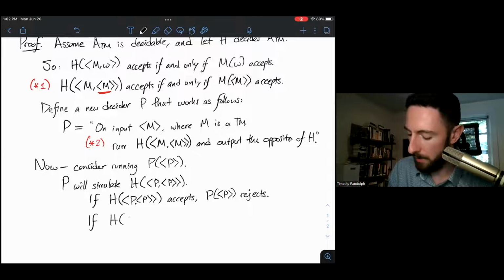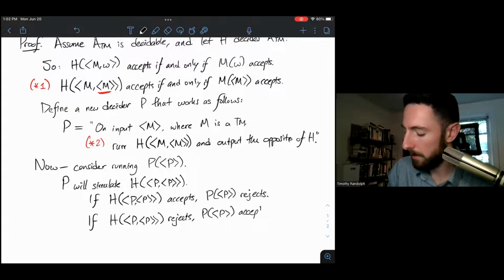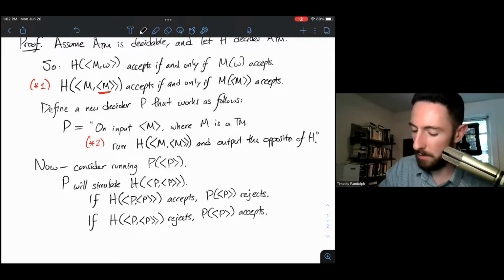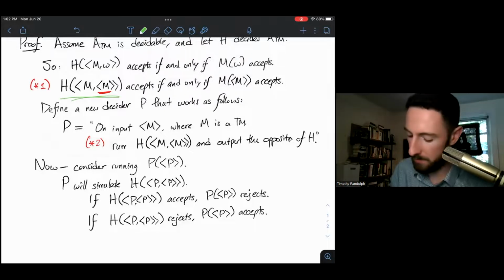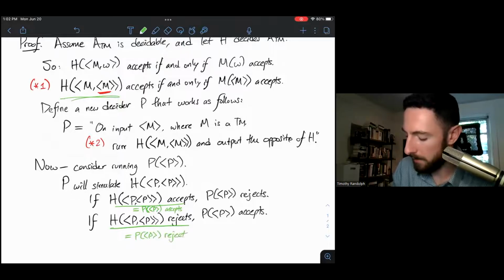If H of P, P rejects, then P of P accepts. Now, why is this a problem? Well, we've already specified that H of a machine on itself accepts if and only if M of M accepts. So this is equal to the statement that P run on itself accepts. And this is equal to the statement that P run on itself rejects.